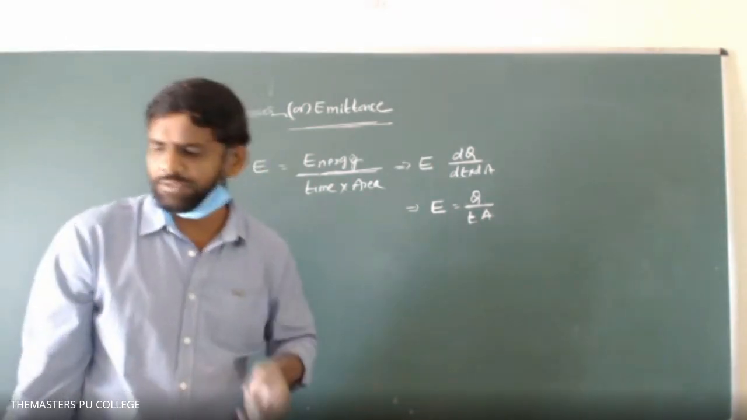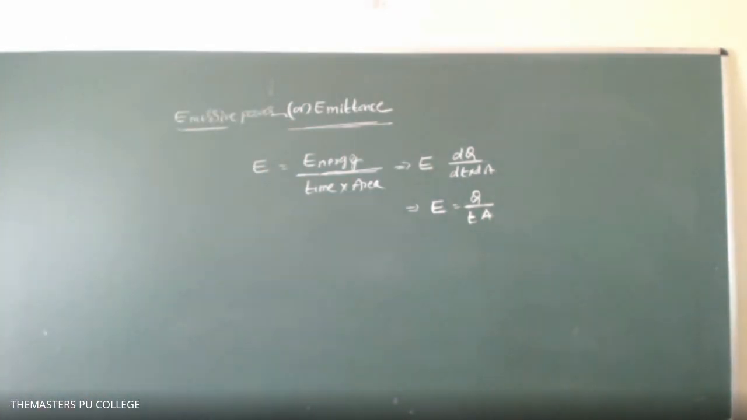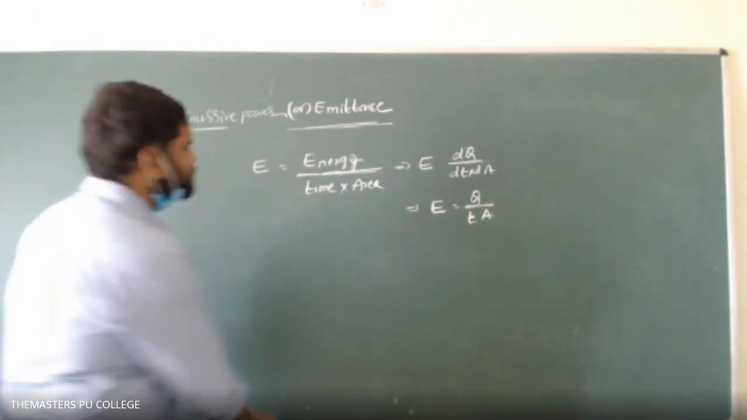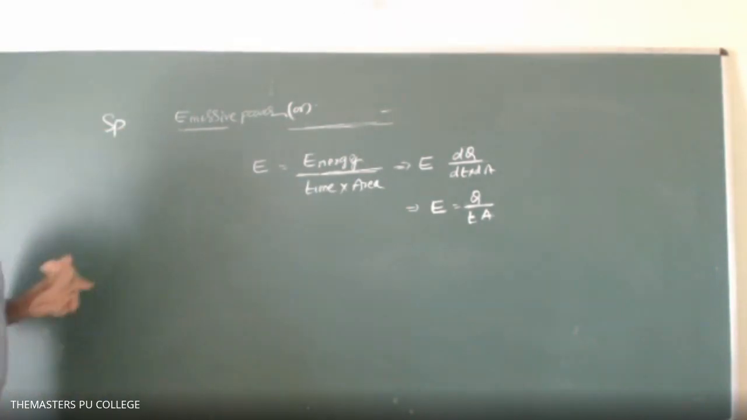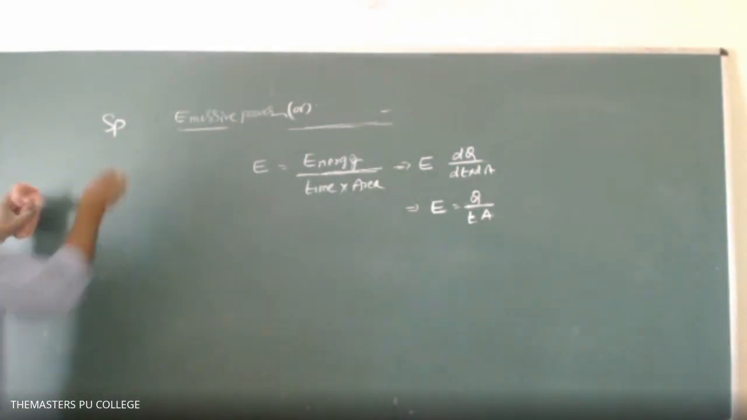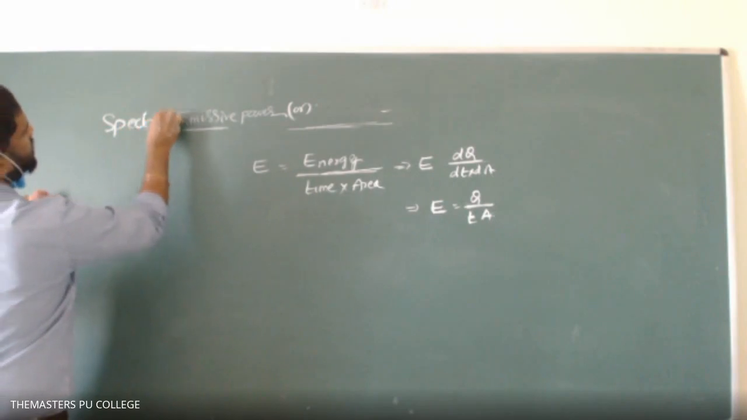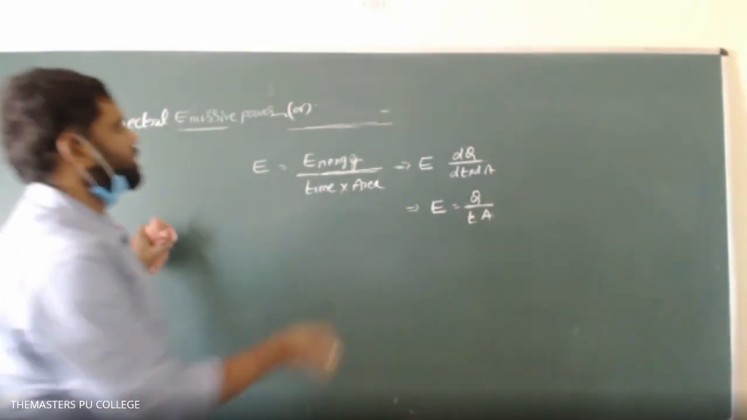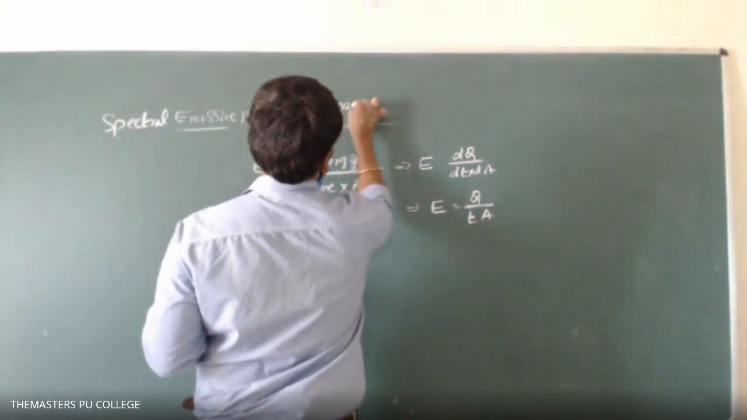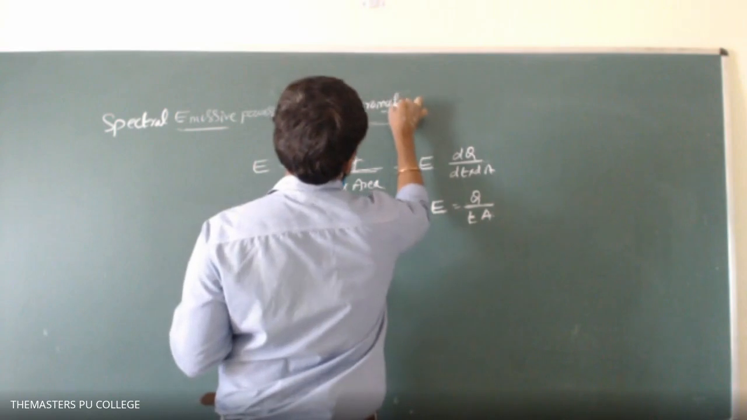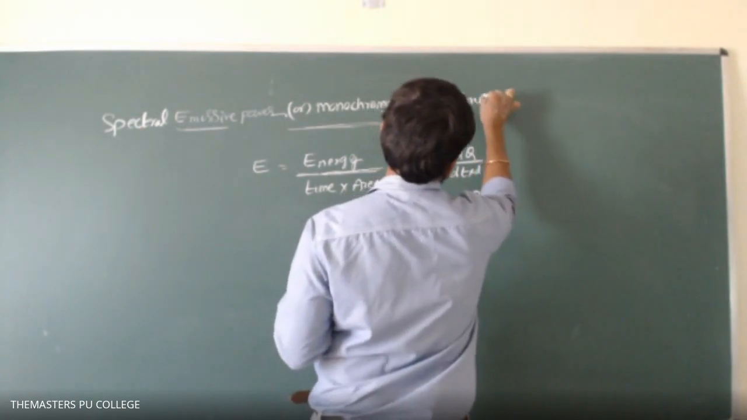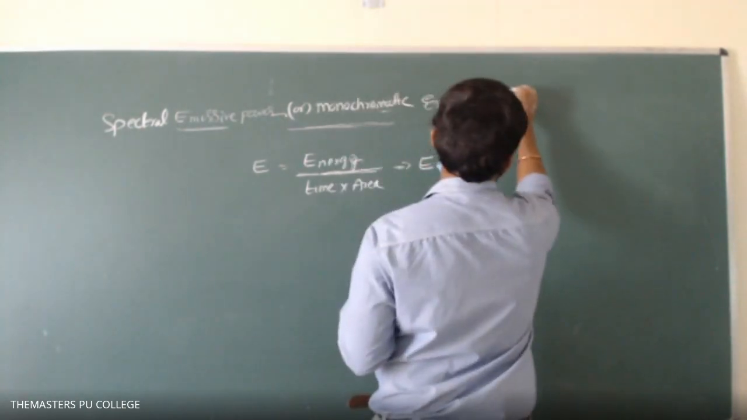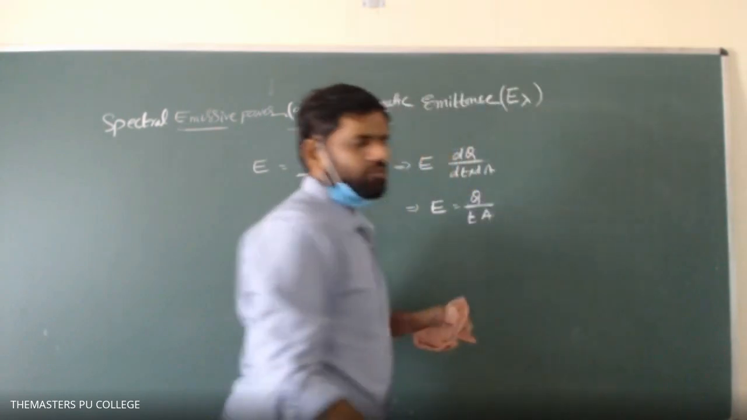Right. Next, keep subheading: spectral emissive power, or monochromatic emittance, E lambda. What is the meaning of that, monochromatic?